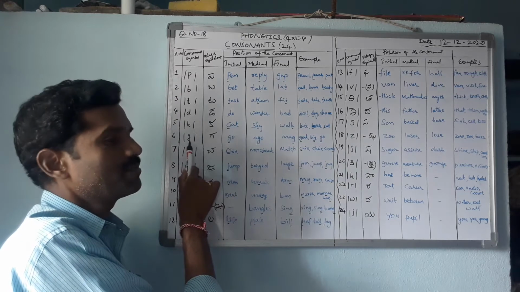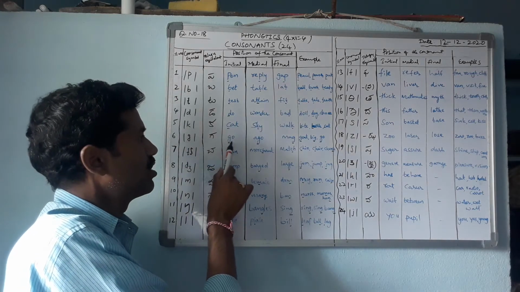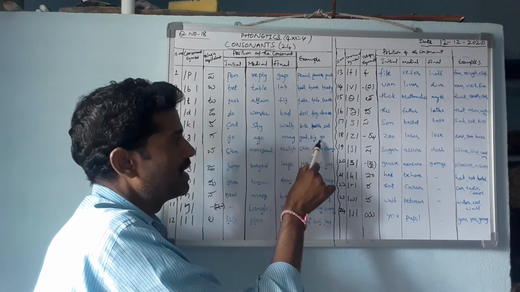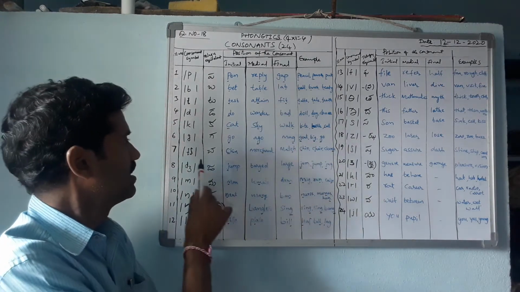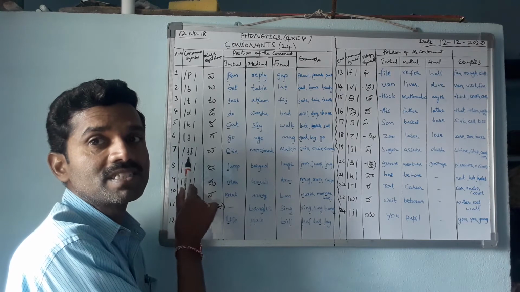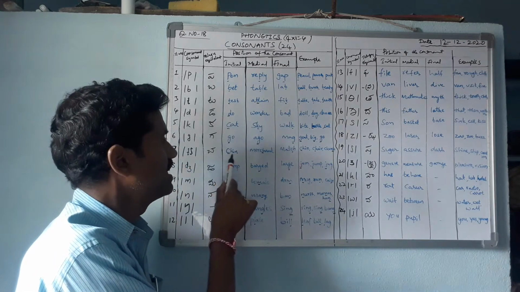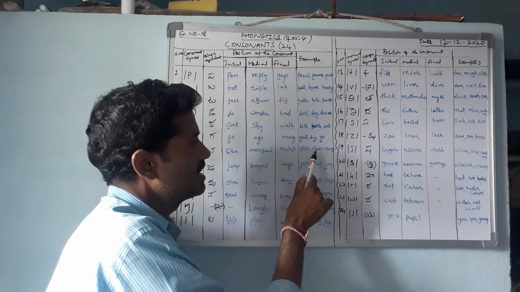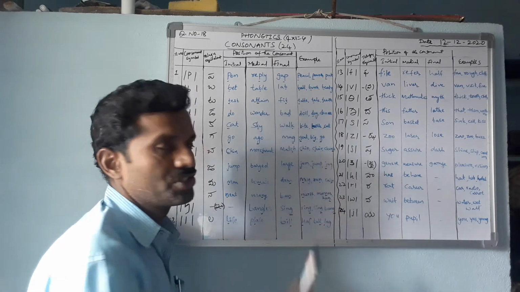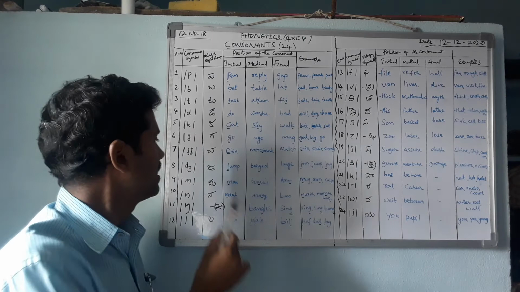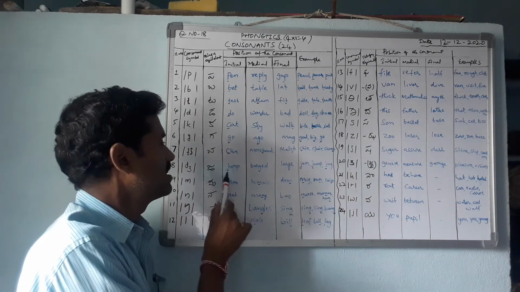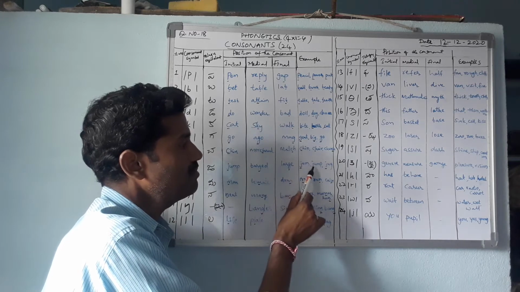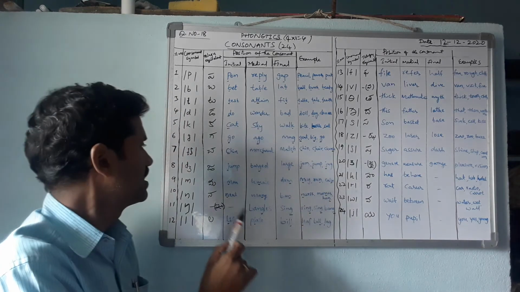This is the symbol of ga: go, ago, mug, goat, big. Next, this is the symbol of cha: chin, merchant, match, chair, church. Next, this is the symbol of ja: jump, badge, lodge, jug.